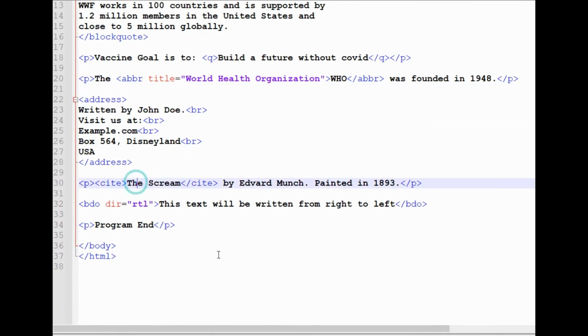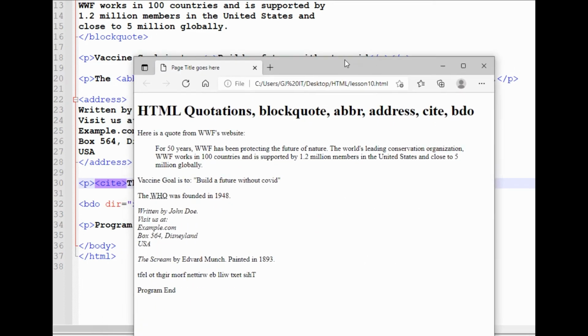Next is cite. So this HTML cite tag defines the title of a creative work. For example, a book, a poem, a song, a movie, a painting, a picture, a sculpture, etc. So the cite, The Scream, it will show a little bit in italic form, by Edward, painted in 1893. So whatever inside the tag cite, it will show as italic, as you can see here.